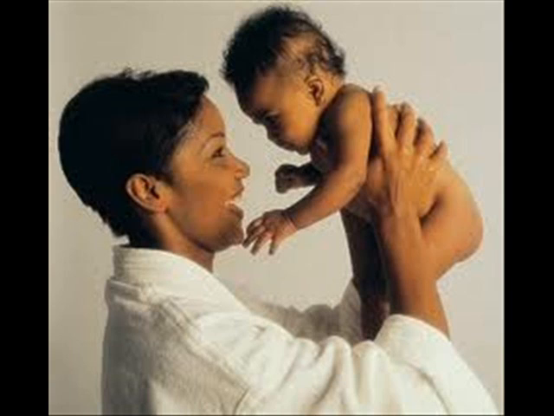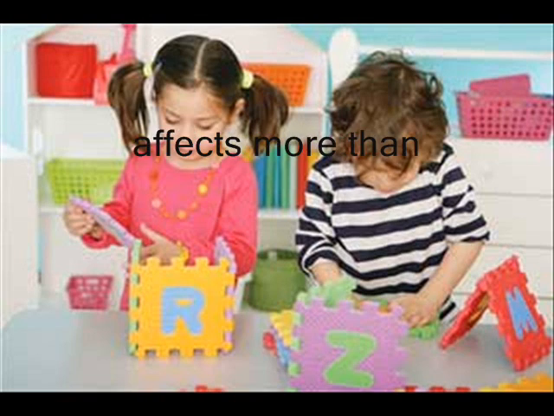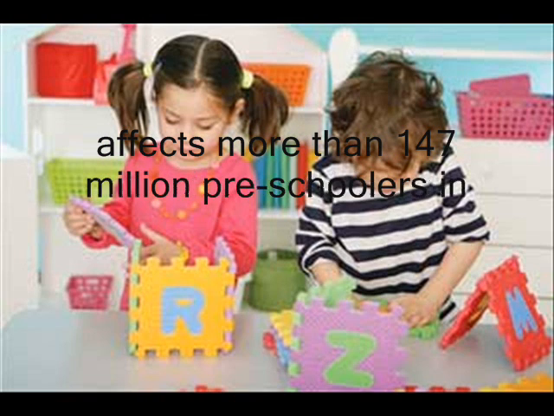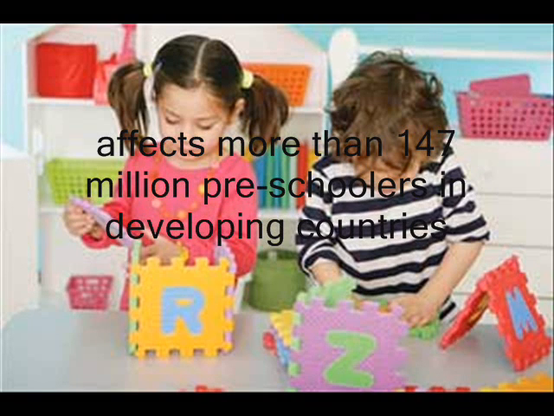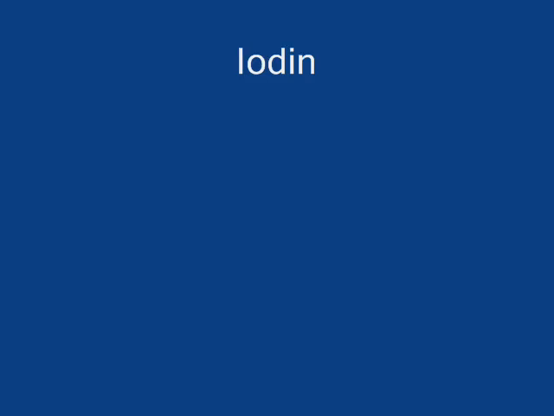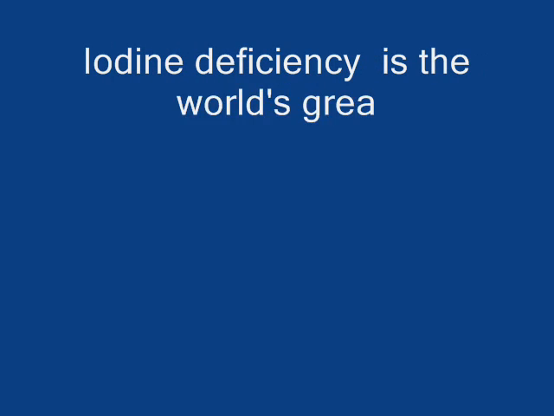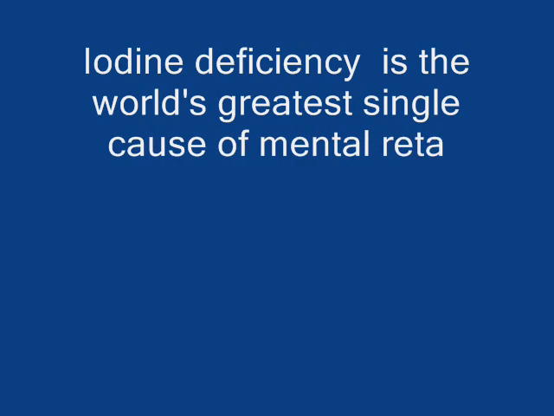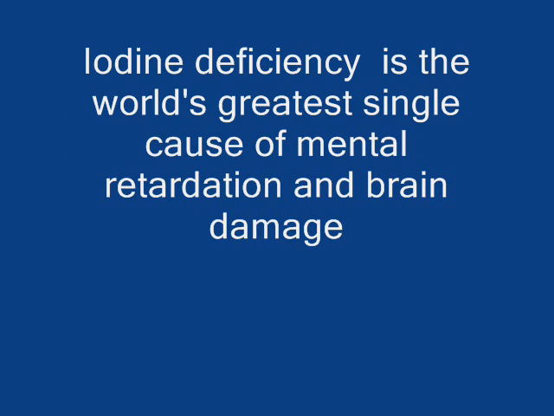Malnutrition at an early age leads to reduced physical and mental development during childhood. Stunting, for example, affects more than 147 million preschoolers in developing countries, according to SCN's World Nutrition Situation 5th report. Iodine deficiency, the same report shows, is the world's greatest single cause of mental retardation and brain damage.